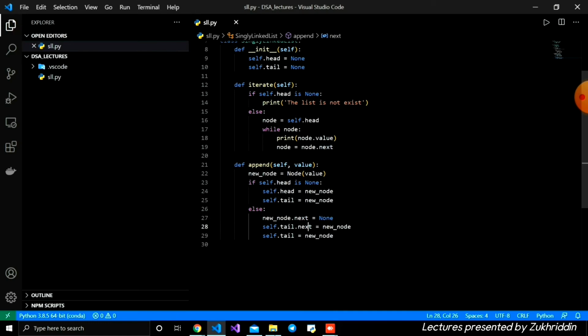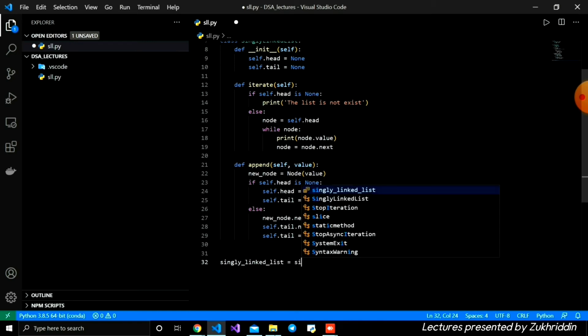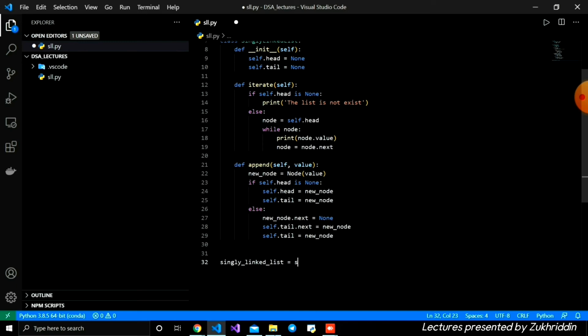And we're going to check our append function. Firstly, we need to create our instance of linked list, using the singly linked list class.